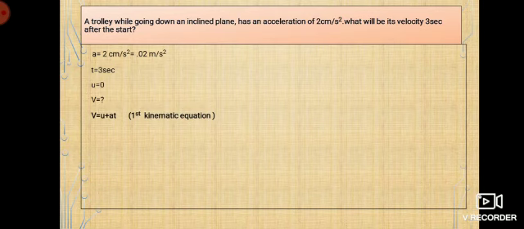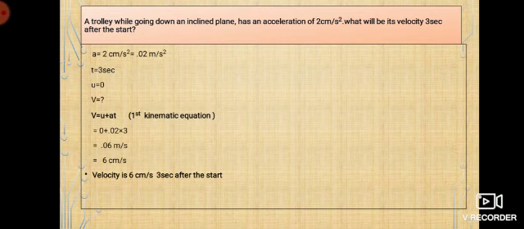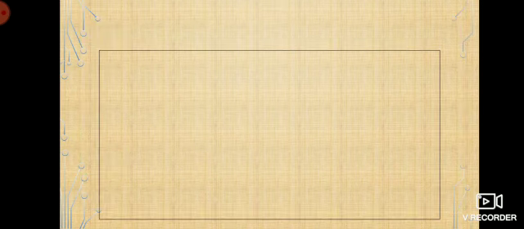Then it's okay. Now I'm using the first equation of motion, which is given by v is equal to u plus at. So that is equal to 0 plus acceleration 0.02 into 3 time, which is given by 0.06 meter per second. So it can also be written as 6 centimeter per second, correct? So now velocity is 6 centimeter per second 3 seconds after the start. So after the trolley starts off, the velocity of that trolley after 3 seconds is 6 centimeter per second. Is that clear? Okay. Now, the next problem.